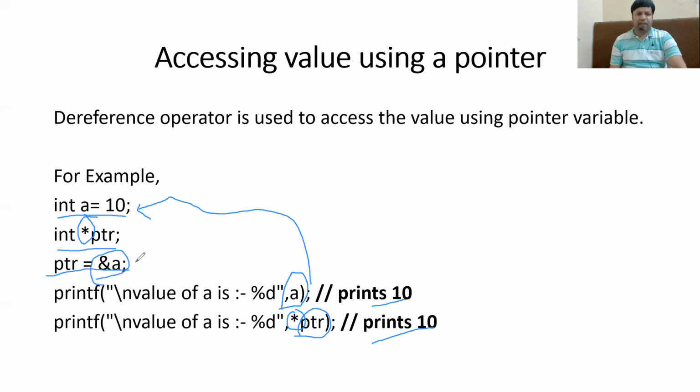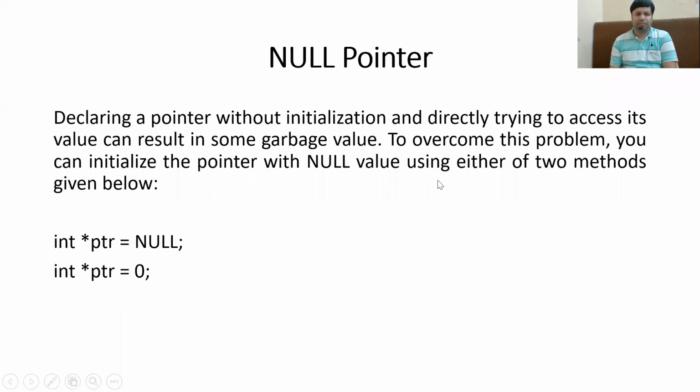And what is the value stored inside that address? That is 10. So the dereference operator along with the pointer variable or pointer identifier will print 10 and not the address of a. If you want to print the address of a, then do not use the dereference operator. Instead, simply print ptr. It will display the address of a.